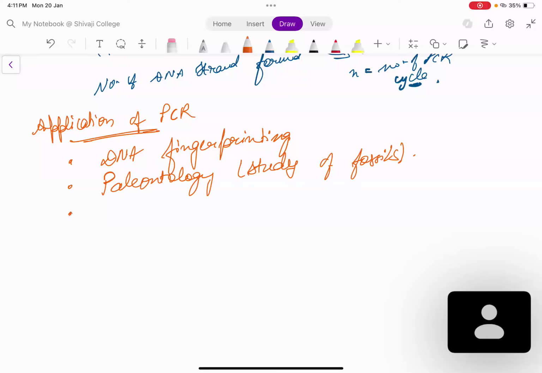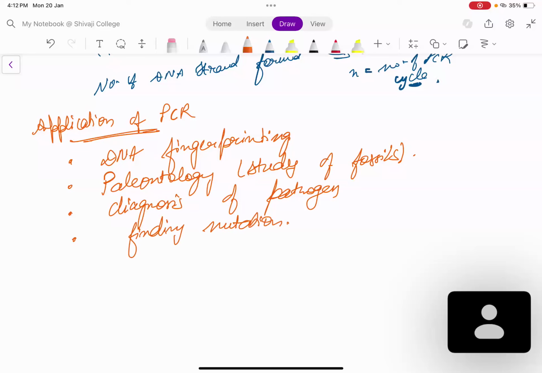It is also used in diagnosis of pathogen. ठीक है, and finding mutations also you can use. Finding mutations, for all this process you need to have multiple copies of a required DNA, है ना? You need to have multiple copies, so that is why we do PCR. ठीक है, so that is why we do PCR.